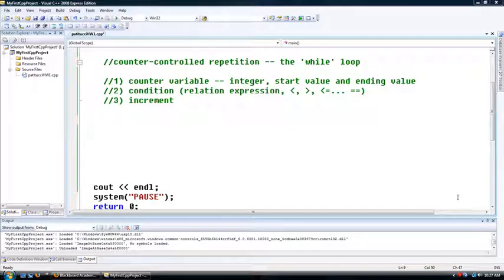Okay, so we looked at the for loop. Now let's look at the while loop. This is another C++ style loop that we can use. And again, this is counter-controlled repetition, so I kept the essentials up here, which will also come into play with the while loop. So let's use the same example.